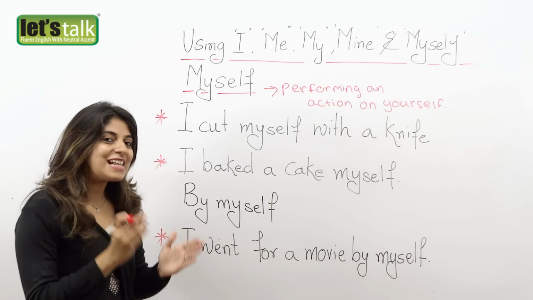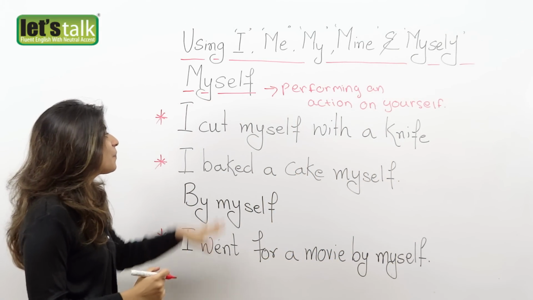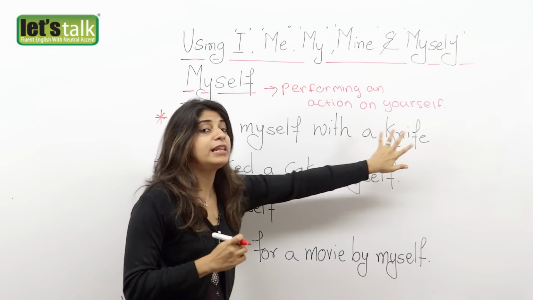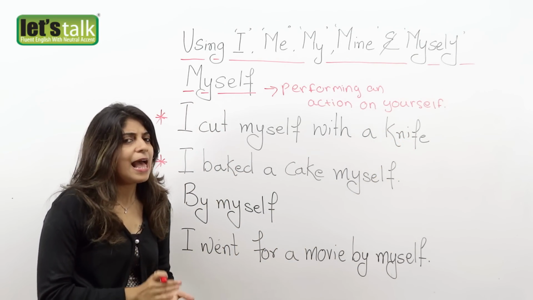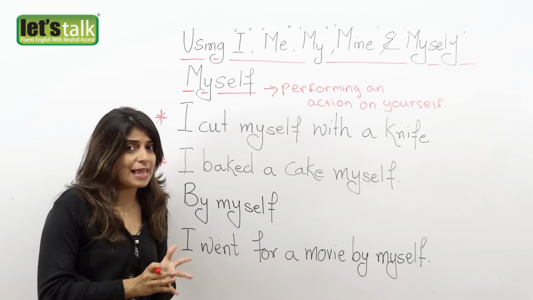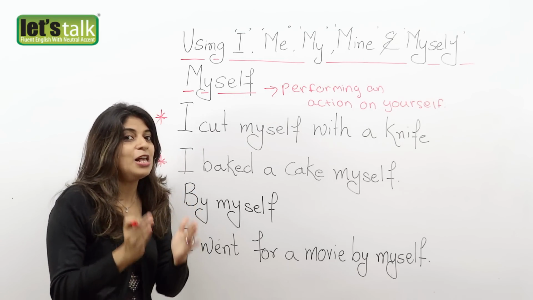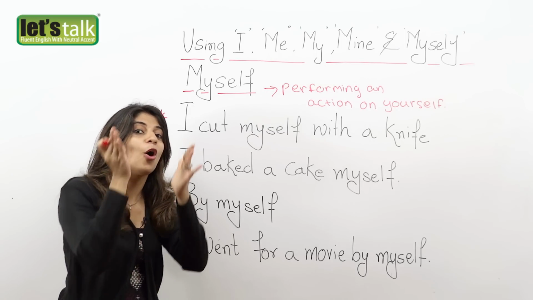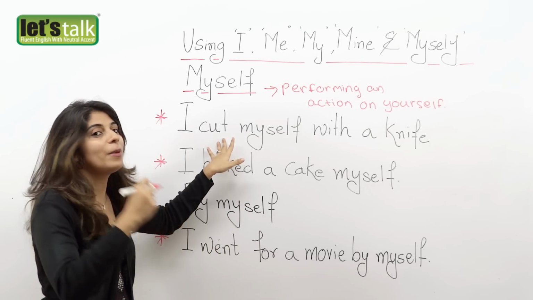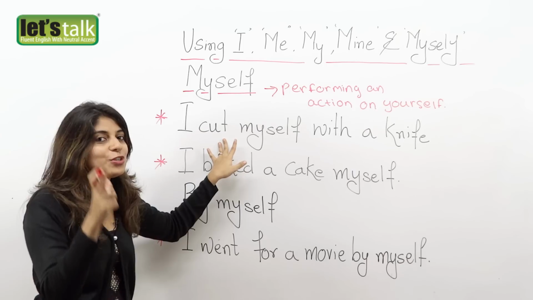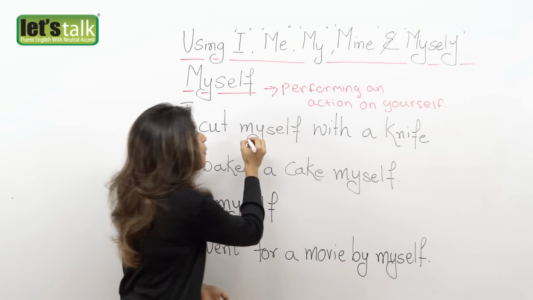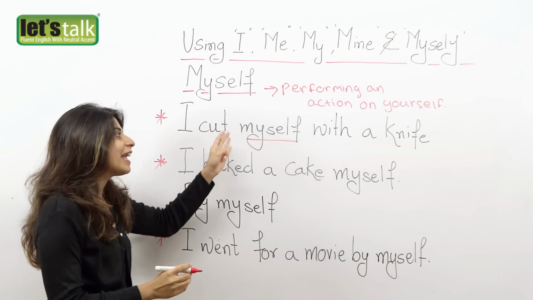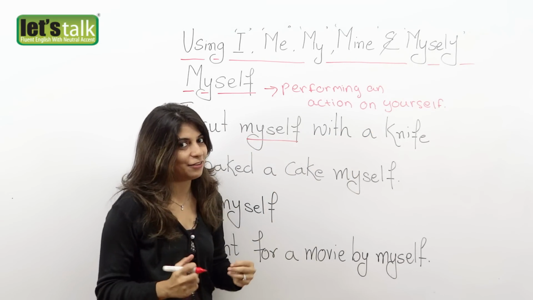Alright, so let's have a look at some sentences here. I cut myself with a knife. So probably you were chopping some vegetables and you cut yourself by mistake, okay? So it was your mistake. So this action was performed on you, okay? So nobody else cut you, it was you who did it. So that's exactly the reason why we are using the pronoun myself. So I cut myself with a knife.